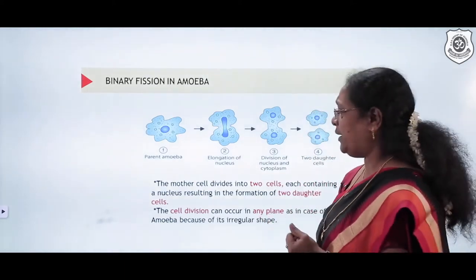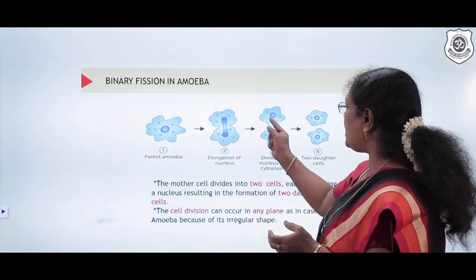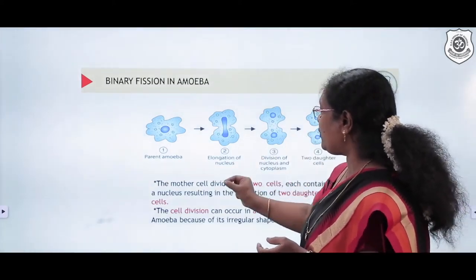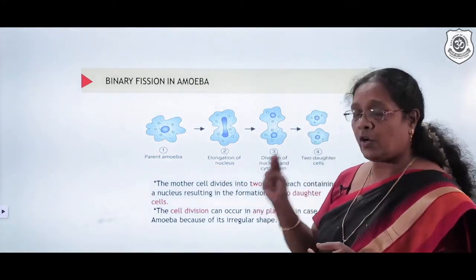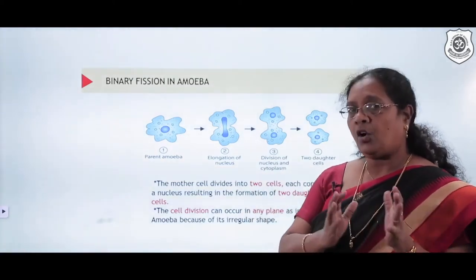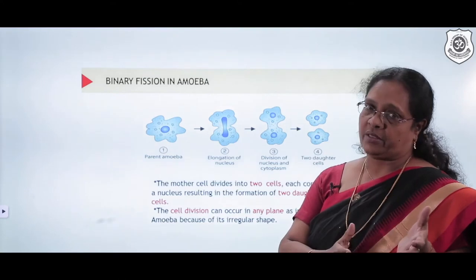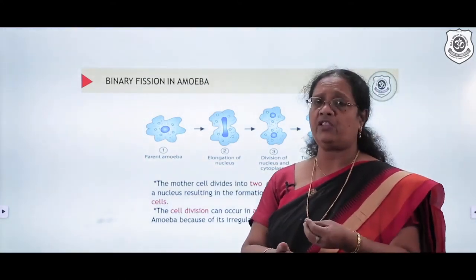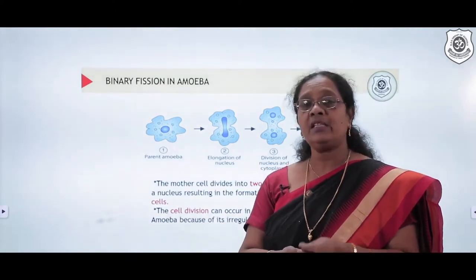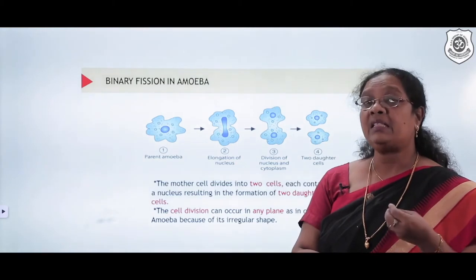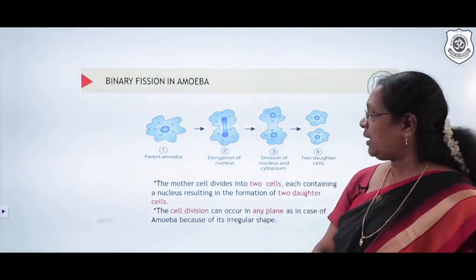Then what happens? The mother cell divides into two cells, each containing a nucleus, resulting in the formation of two daughter cells, which are going to be 100% replicas of the parent. The reason behind it is that they're not going to show much variation. The variation we observe in asexual reproduction, or in unicellular organisms, is very, very negligible.